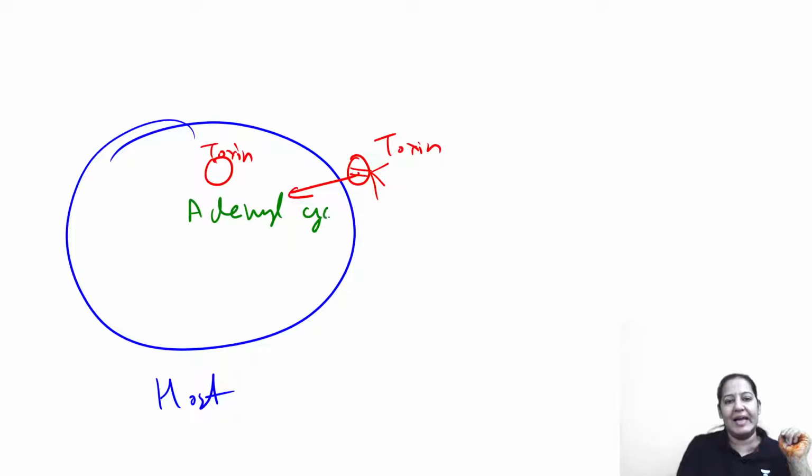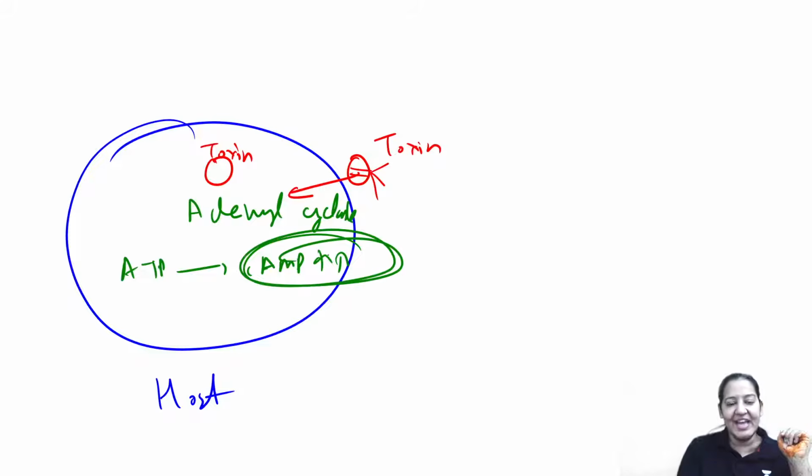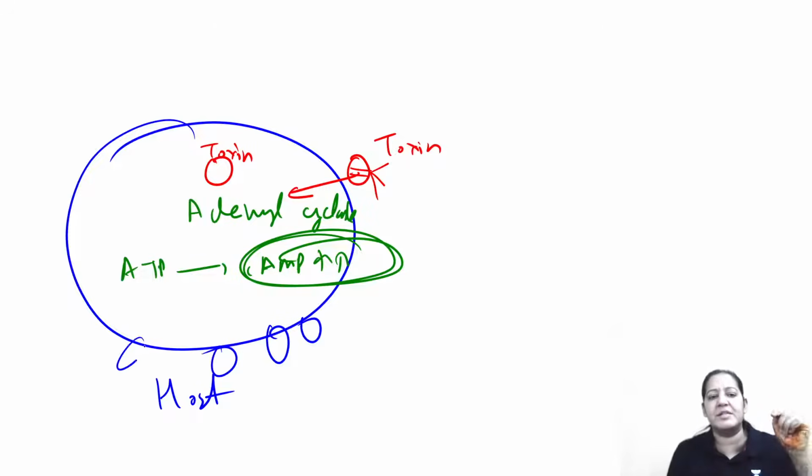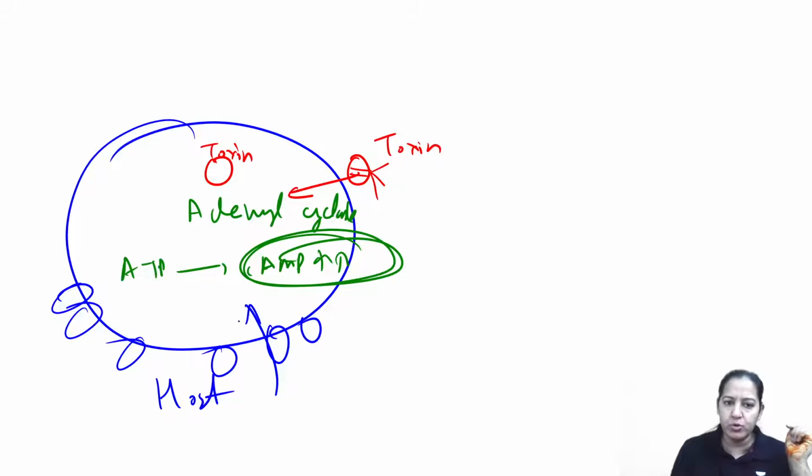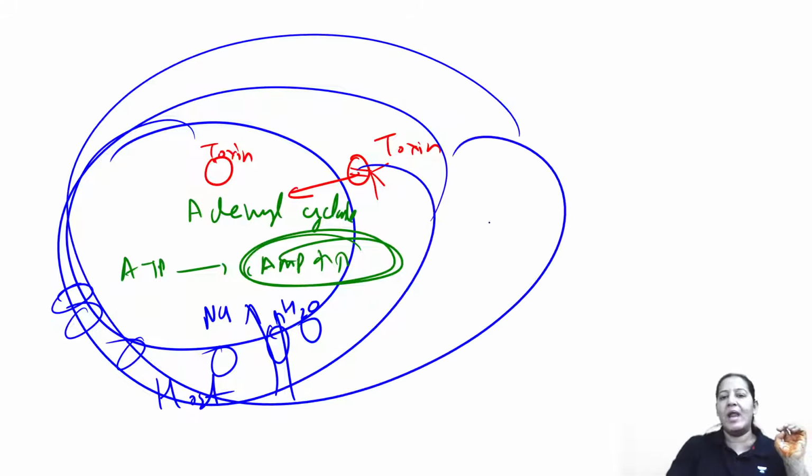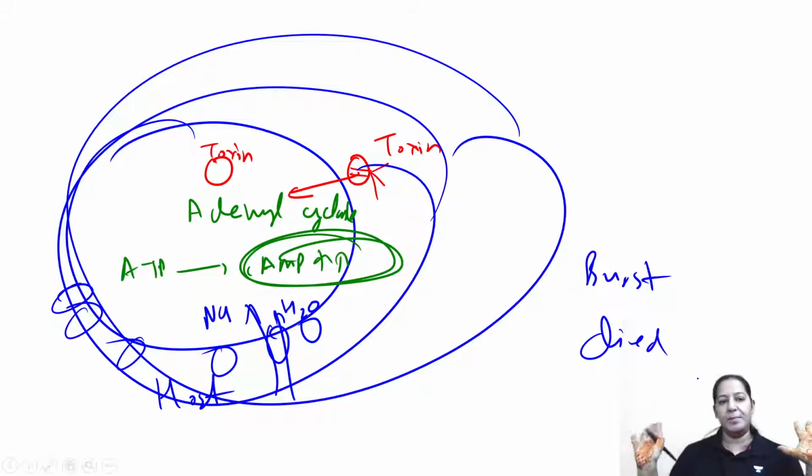Adenyl cyclase converts ATP to cyclic AMP. More and more cyclic AMP is formed. This cyclic AMP will activate the sodium channels present on the surface. So more and more sodium will enter inside the cell, and along with sodium, more and more water enters inside the cell. The cell will swell, the cell will burst, and the cell will die. Give me a thumbs up. This is the mechanism of how the toxin acts.